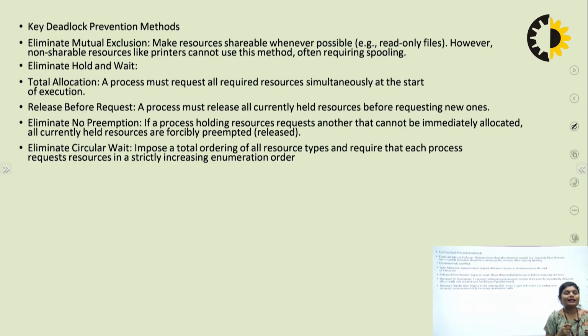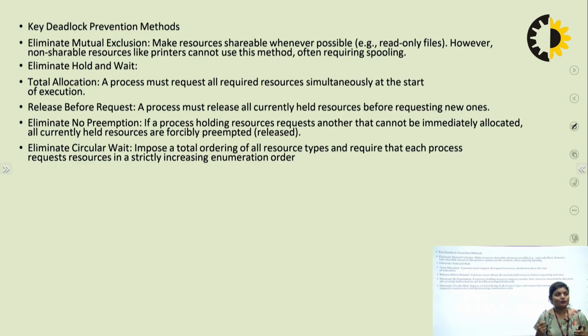Third one is eliminate no preemption. What is no preemption? In the previous slide, I said no preemption is a condition where, if a process holding a resource requests another that cannot be immediately allocated, the process releases its resources by its own. Resources are not forcefully acquired from that process.